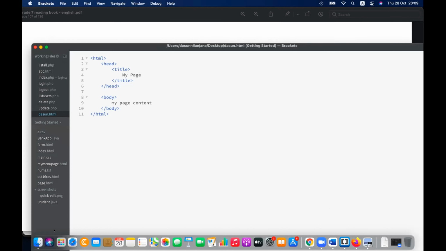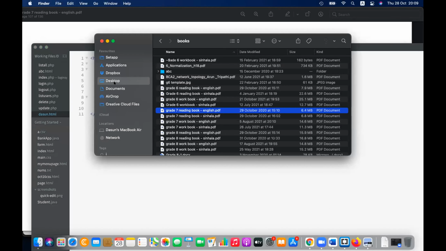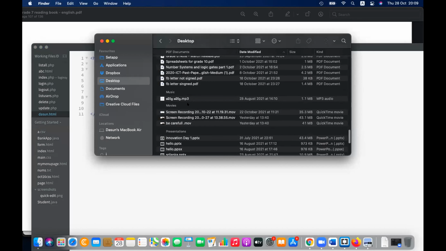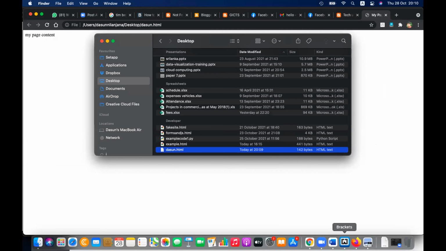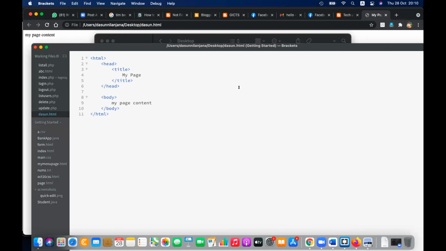After that, I'll go to the desktop and I can double click on that file and open it. Here, dasun.html. I can just double click on that and that will be opened in my web browser. Here you can see my page and here my page content. Okay, that's it. This is the code. I have already sent the code to you. You can copy paste in the notepad and save that as yourname.html. Then double click and open that in the web browser. Follow the instructions. If you miss anything, please let me know, then I can help.